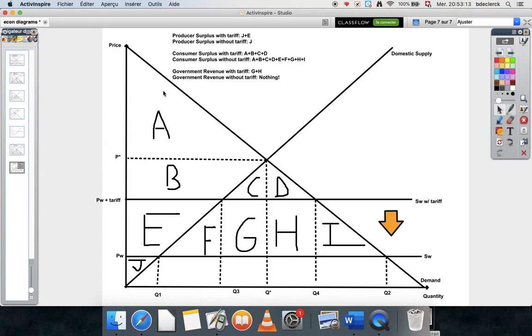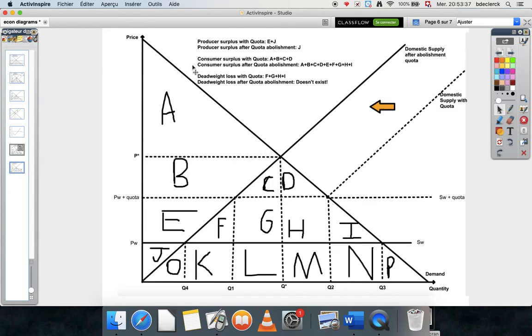And as soon as this is implemented, the government gains the revenue, and there's a deadweight loss. The amount of imports gets smaller, and the domestic wine producers do benefit from this because it gains zone E. So it's basically the exact opposite of trade creation.